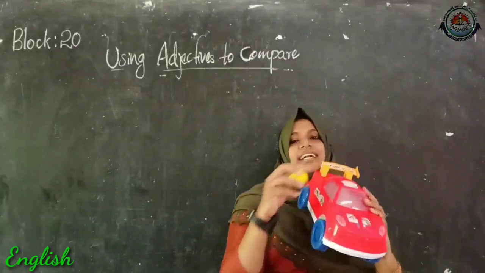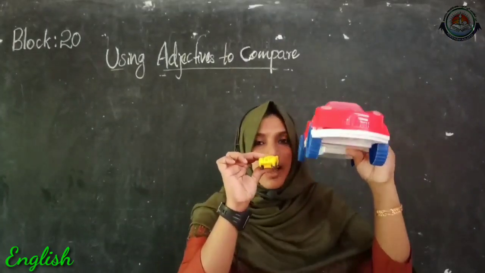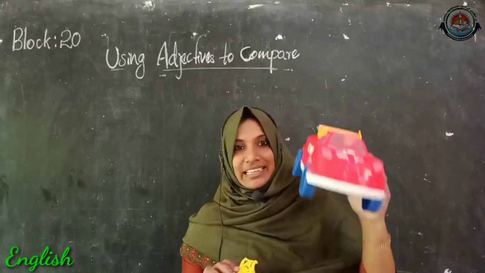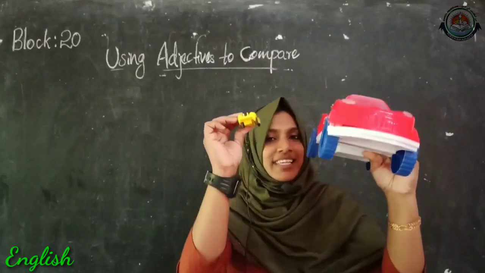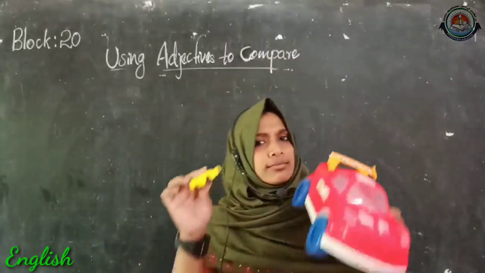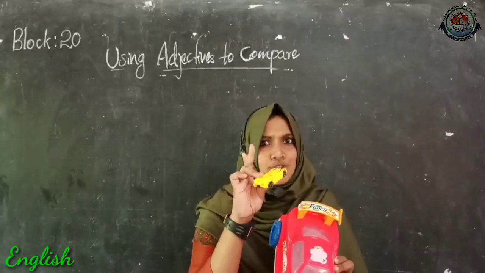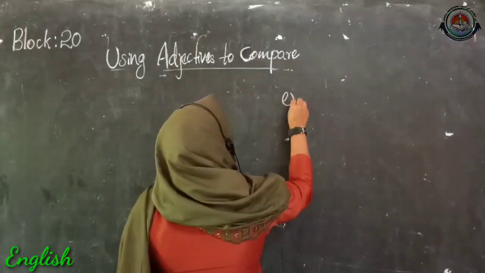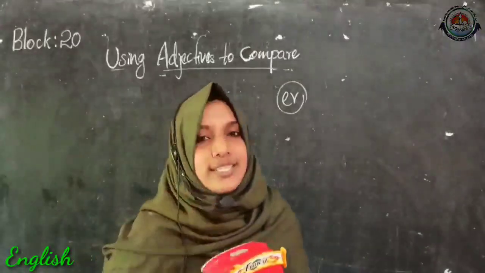I will say that the red car is bigger than the yellow car. So, my dear children, when we compare two things, two nouns, we use two letters. Which are they? They are ER. We add ER to the adjectives.